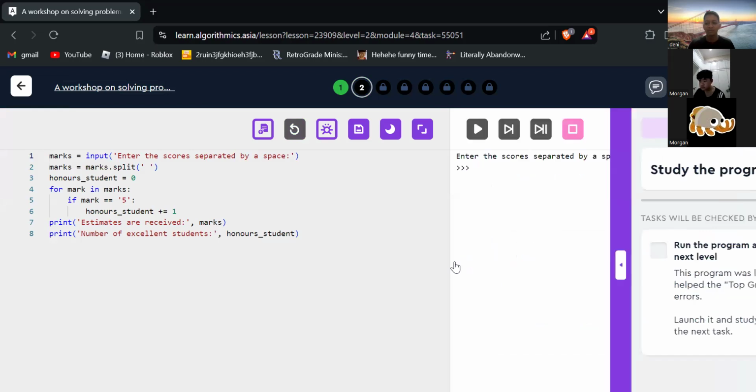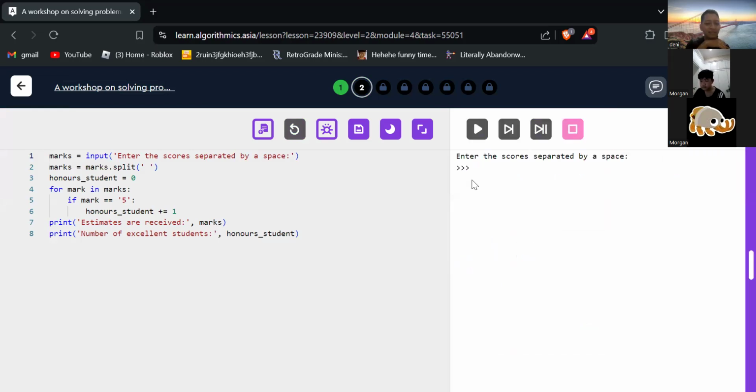Just run the program and study it. Enter the scores separated by a space. Okay.